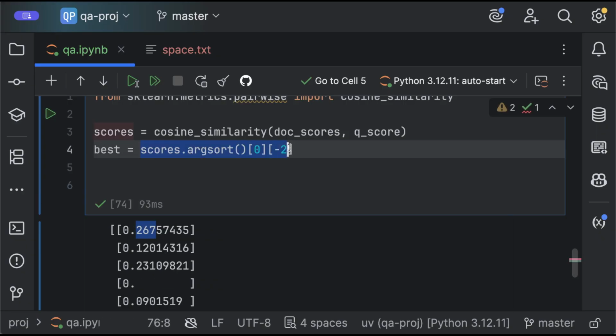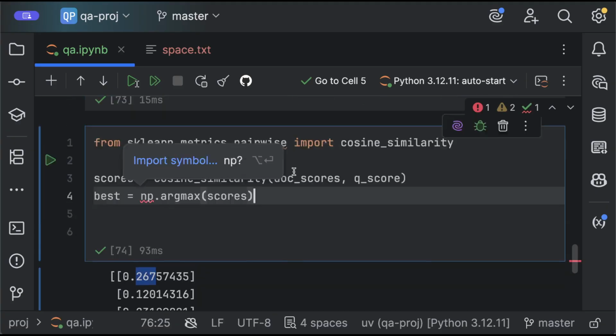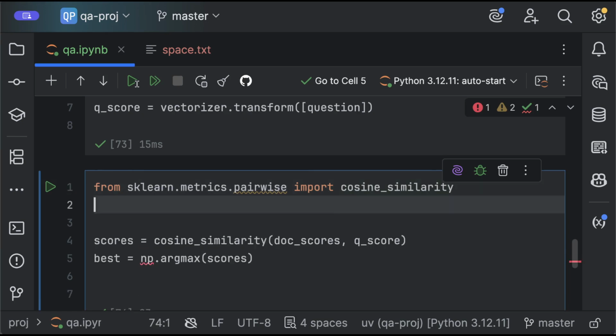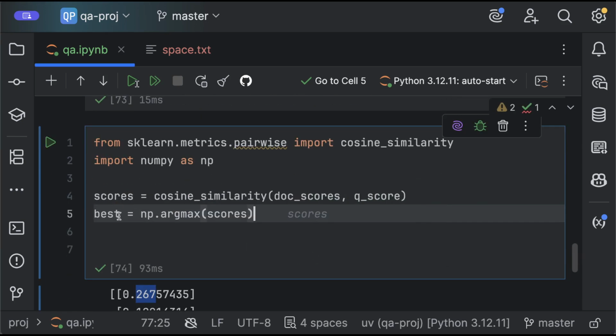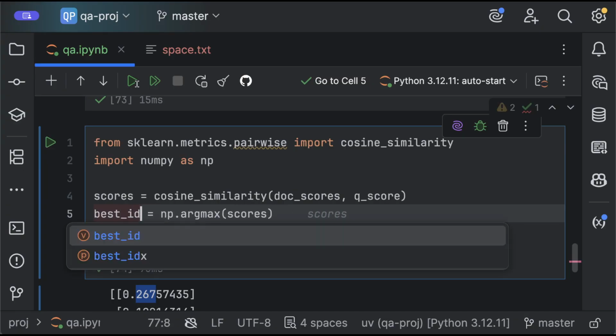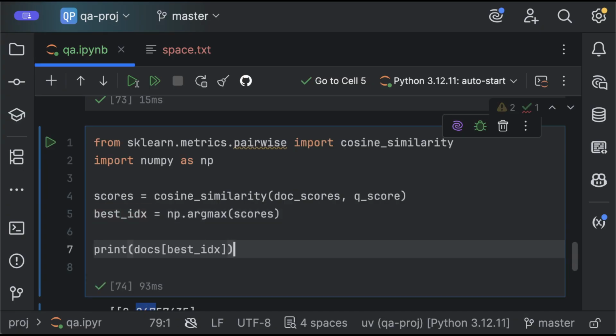So to do that, let's get the best index. What I have to do is np.argmax scores. In this case, I have to import numpy as well. So this gives me the best index. And the only thing I have to do now is to decode back the best index from the sentences, and then I have the text that corresponds to this index.